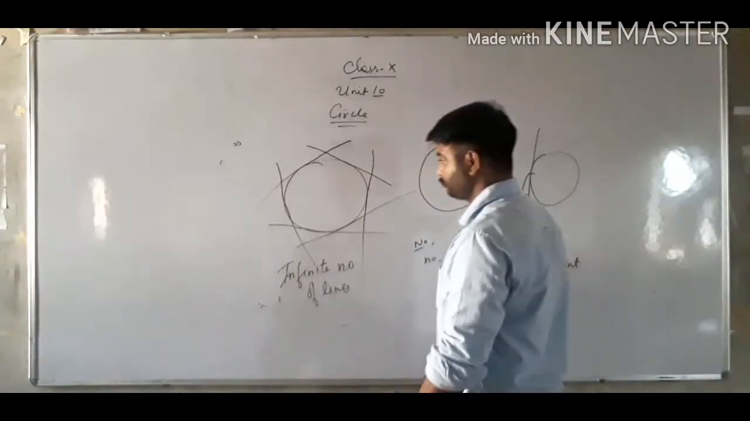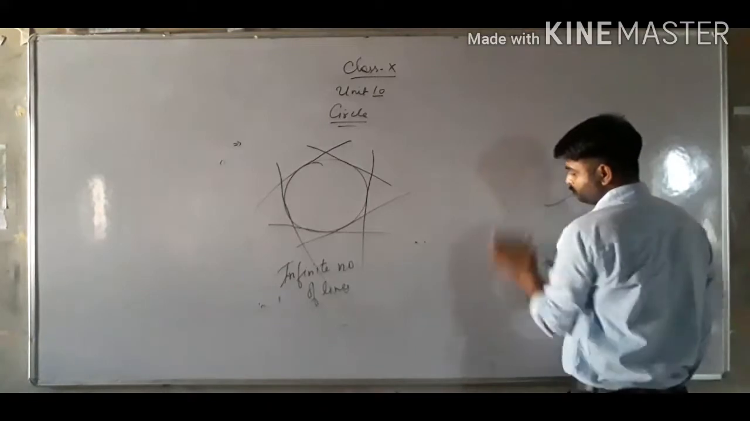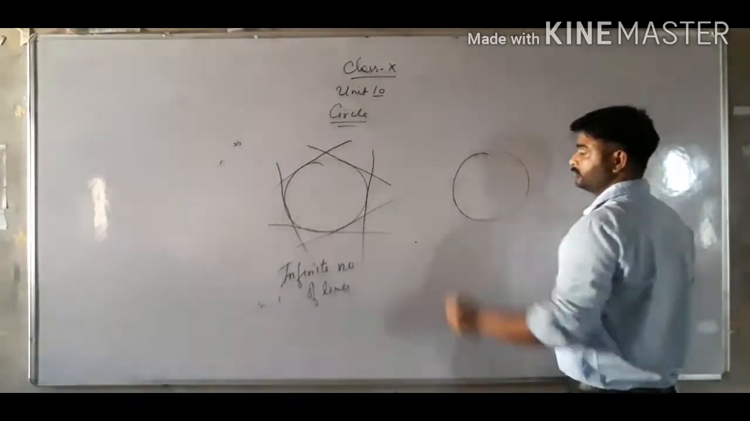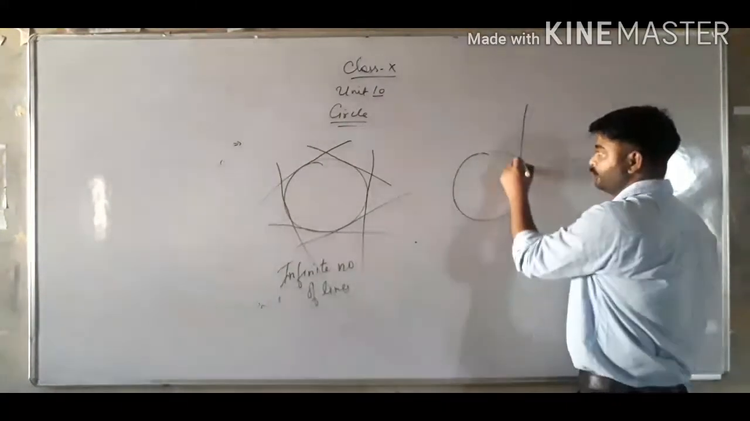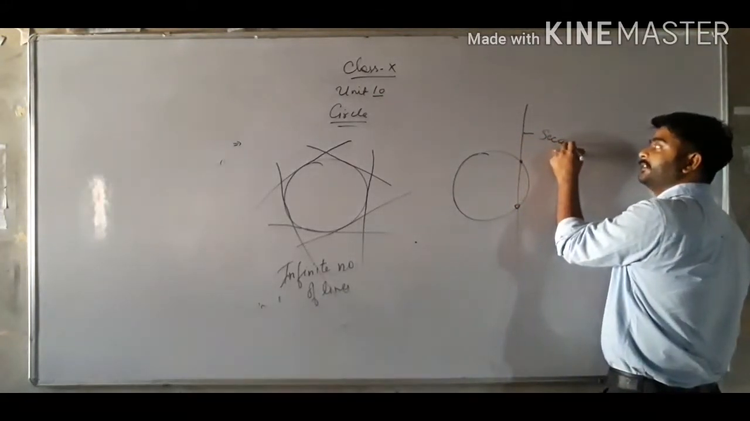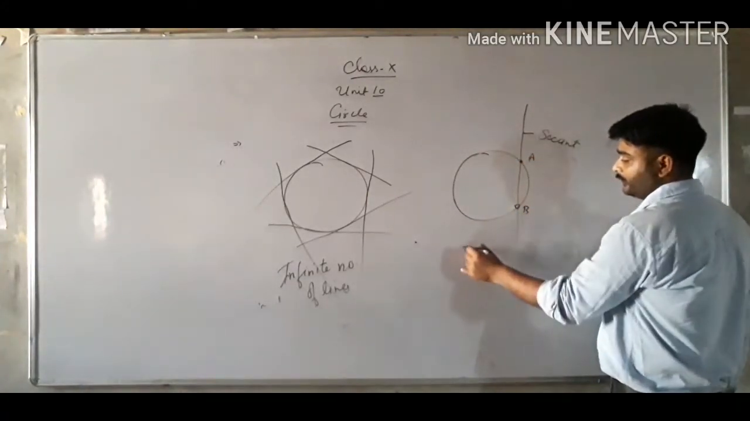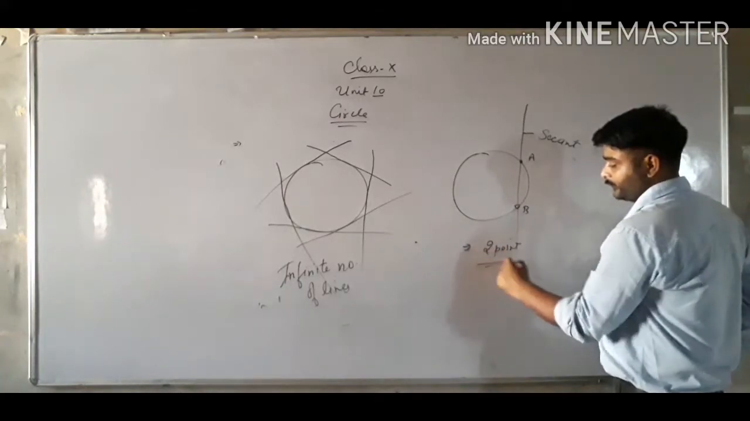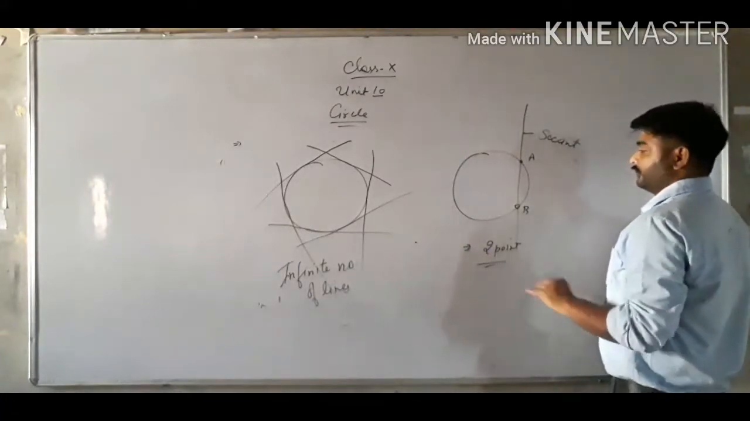Okay. Now class, if one more line is there, this is a circle, a line passing through the circle. So there are two points of contact, then this line is known as a secant. It's a secant. So the points of contact are 2 points. Okay class.